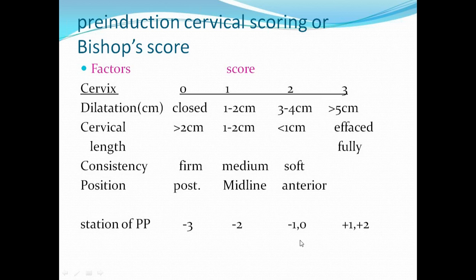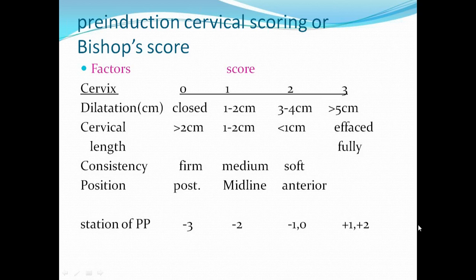See, -3, -2, -1, 0 are with regard to the levels in the pelvis, taking the ischial spines as 0 level. So if you see the pelvis, the ischial spines level is taken as 0 station.